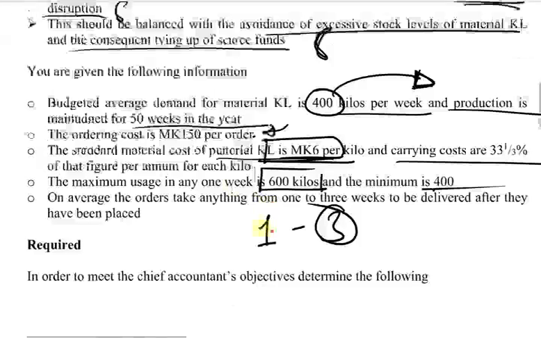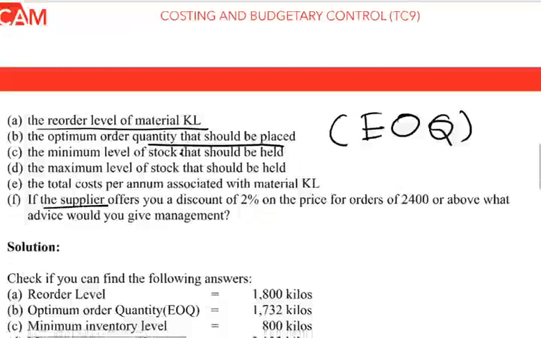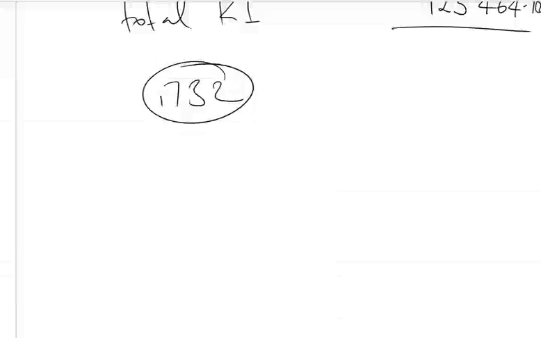And let us look at the last requirement. They are saying if the supplier offers you a discount of 2% on the price for ordering 2,400 or above, what advice would you give management? So they're telling you they'll give you a discount of 2% whenever you order 2,400 each time. We know that right now the economic order quantity is 1732, so we'll be ordering 1732. But they're telling us there's an incentive if you order 2,400 and more.